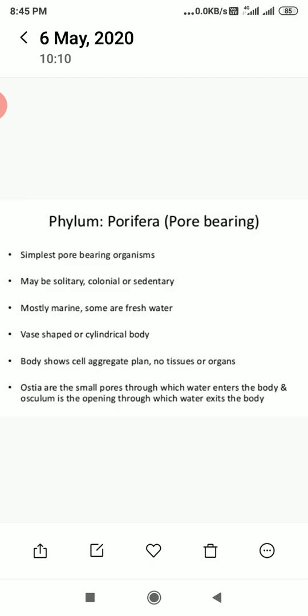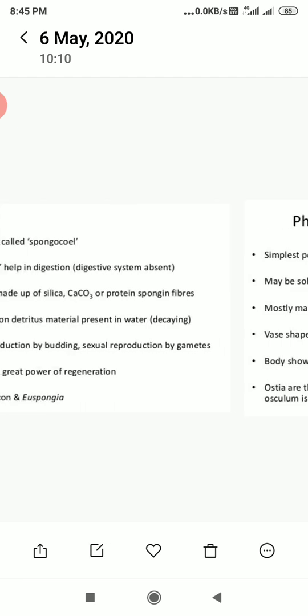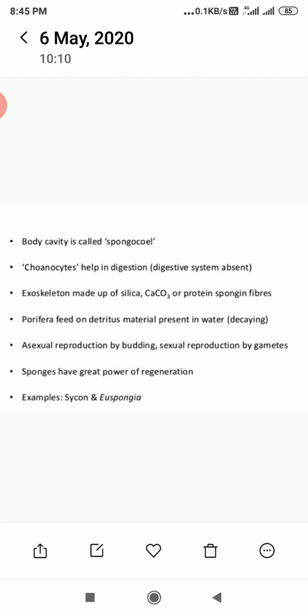Body shows a cell aggregate plan, means a group of loosely held cells is present. No tissue or organs are present in their body. In Porifera, ostia are the small pores through which water enters the body, and osculum is the opening through which water exits the body. The body cavity is called spongocoel. Choanocytes help in digestion. Digestive system remains absent in these organisms.